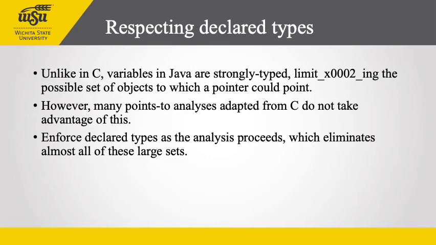Moving to representing and respecting declared types. Unlike in C, variables in Java are very strongly typed, limiting the possible set of objects to which a pointer could point. However, many points-to analyses adapted from C do not take advantage of this. For example, the analysis described ignores declared types as the analysis proceeds. However, objects of incompatible type are removed after the analysis completes.